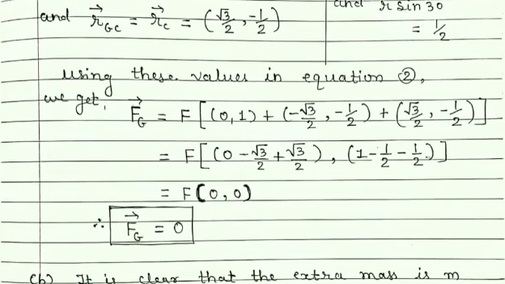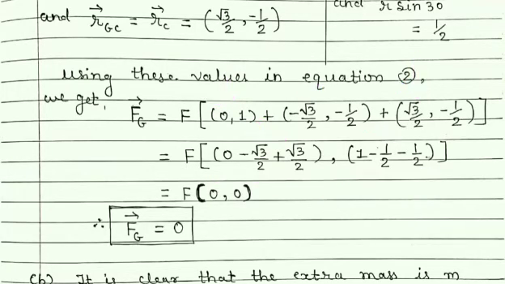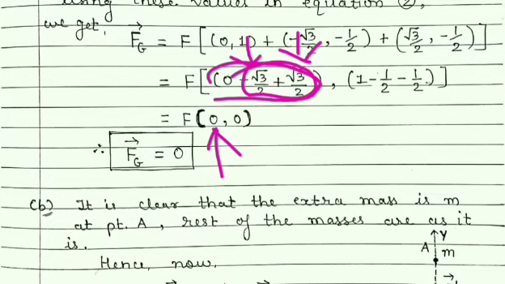Now x components, these are the x components, so adding all these x components comma adding all the y components, we get this next step. Then simply add this, you can see here this is minus root 3 by 2 and this is plus root 3 by 2, so it will give us 0. So x coordinate is 0.